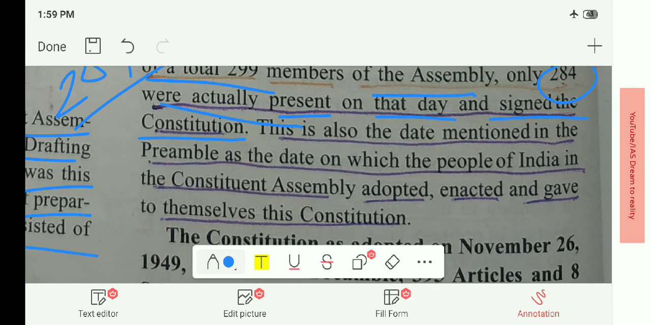This is also the date mentioned in the Preamble as the date on which the people of India in the Constituent Assembly adopted, enacted and gave themselves this constitution. Do remember this point, as it is the only preamble in the world which mentions the date on which it has been enacted or adopted. There is no other preamble or constitution in the world which mentions the date on which it has been adopted.